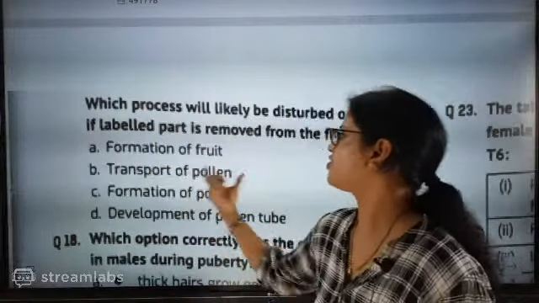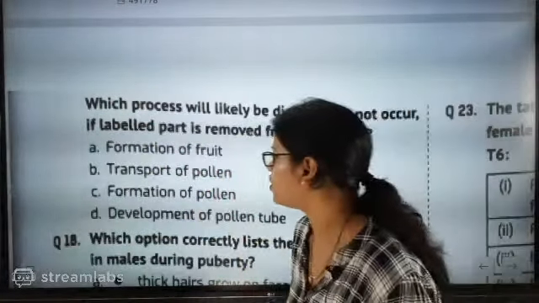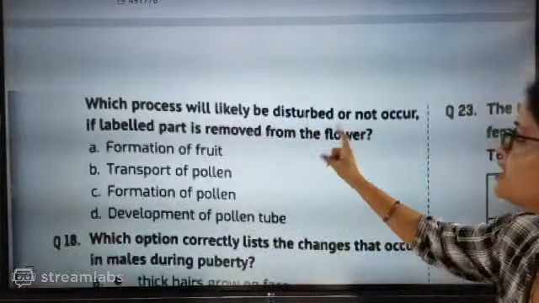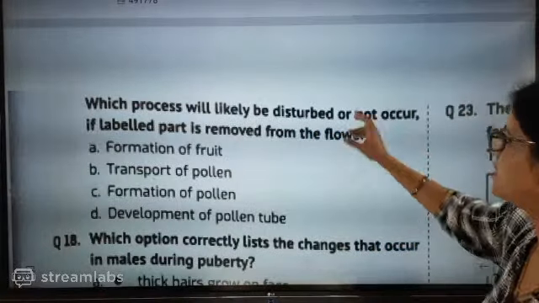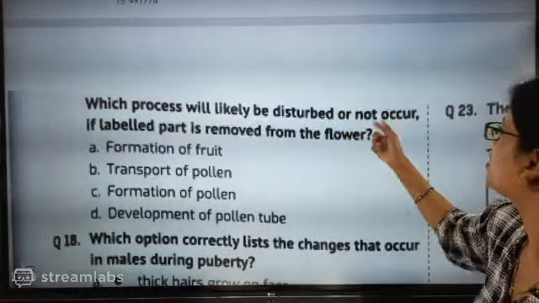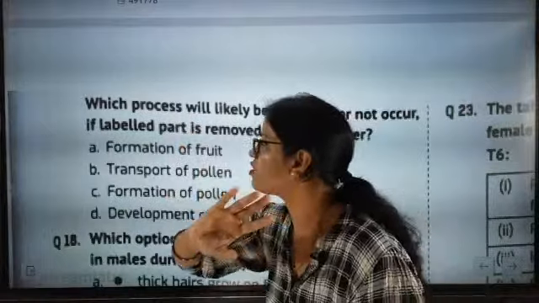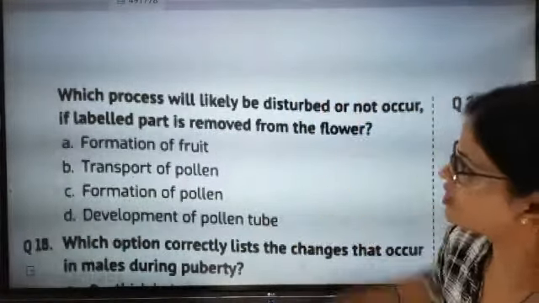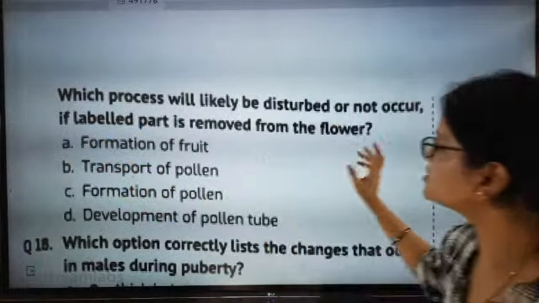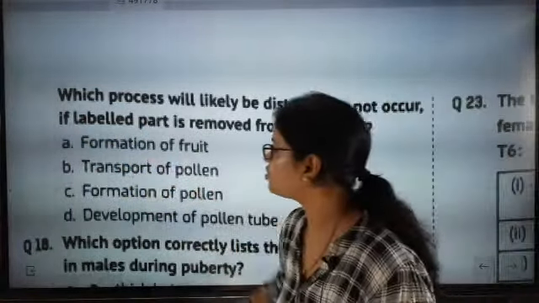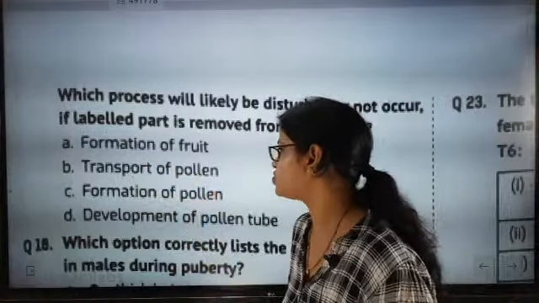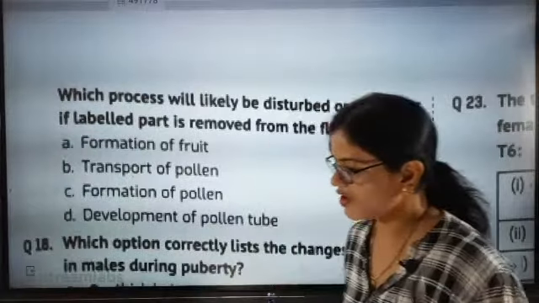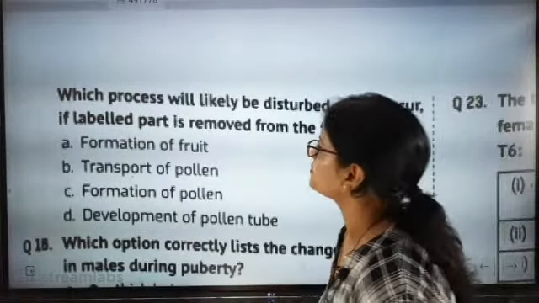Formation of fruit, transport of pollen, formation of pollen, development of pollen tube. So exactly which process will likely be disturbed or not occur? I am unable to read the letters; it is looking very blurred for me. You have to be very clear and think about it.